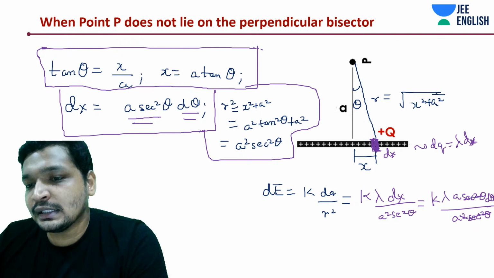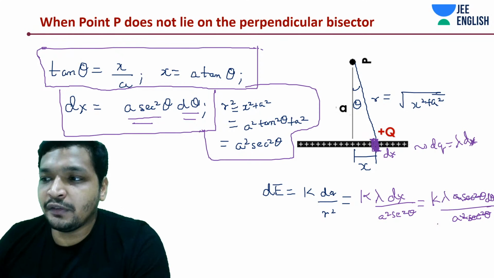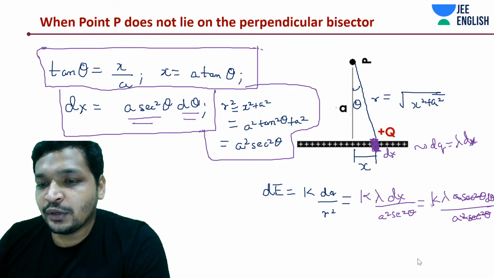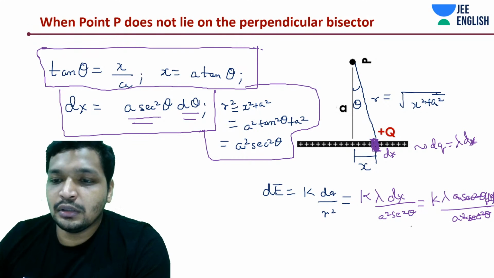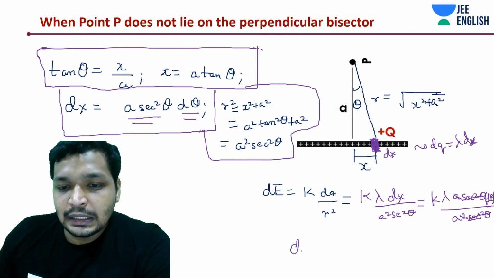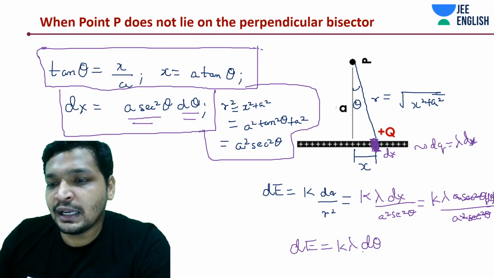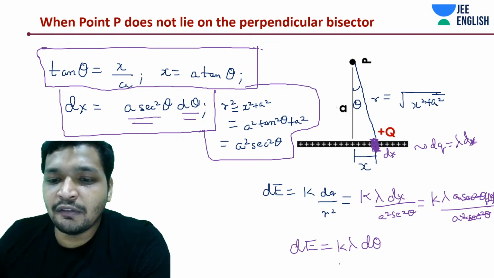Sec square cancels, a cancels. There's a d theta over here, right? So dE is how much? k lambda. Something very interesting, guys. k lambda d theta divided by a.